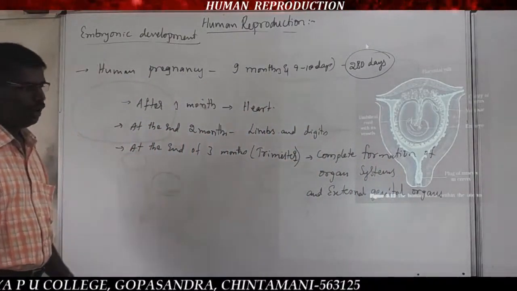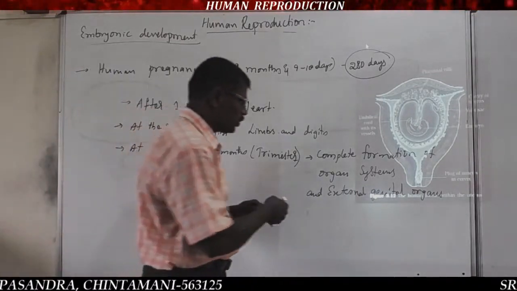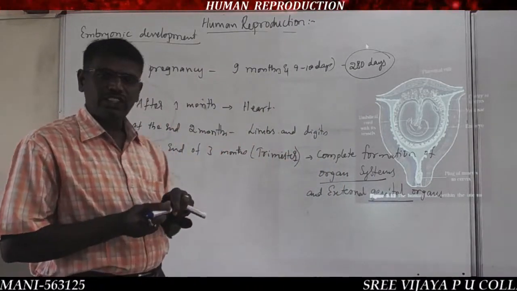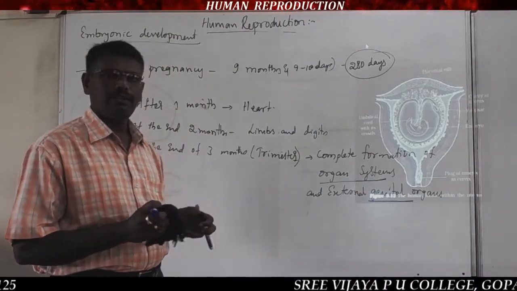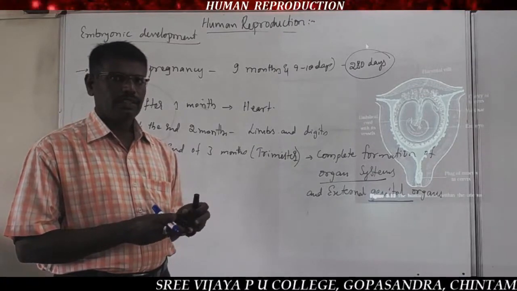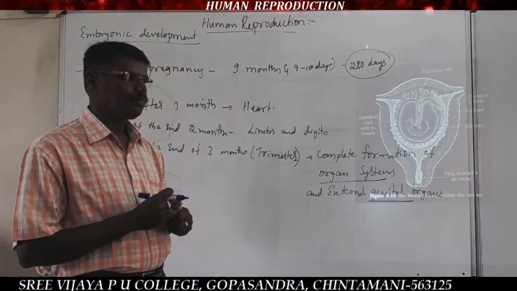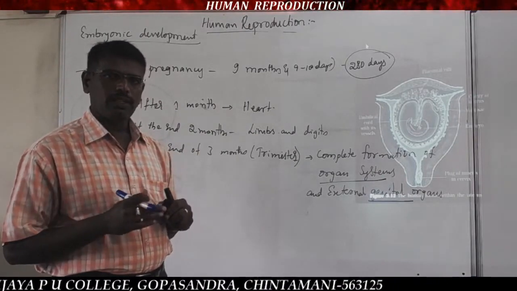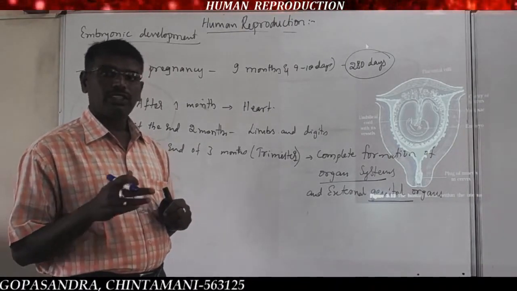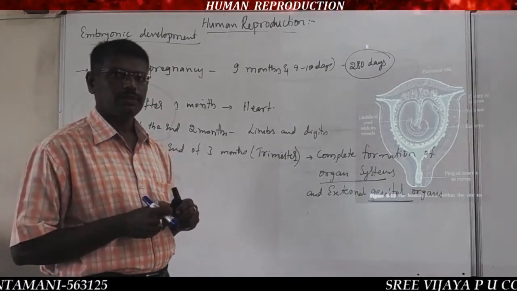Complete formation of organ systems and genital organs. As we discussed, the external genitalia in both the male and female reproductive systems. In females, the external genitalia are the mons pubis, labia majora, labia minora, hymen, and clitoris, which are present around the vagina, and in males, the external genitalia is the development of the penis.